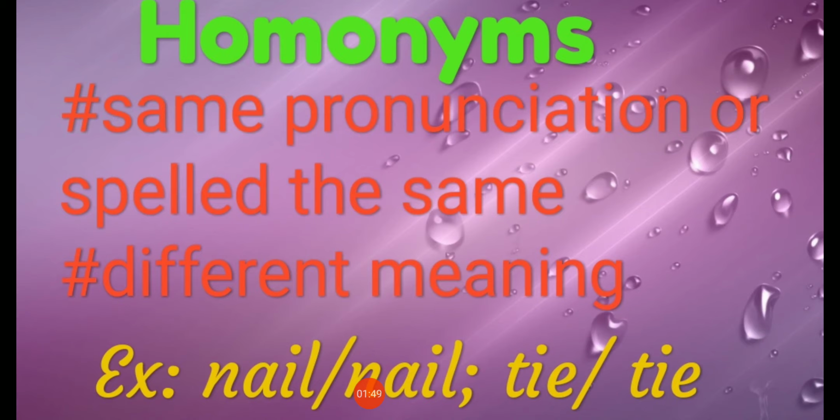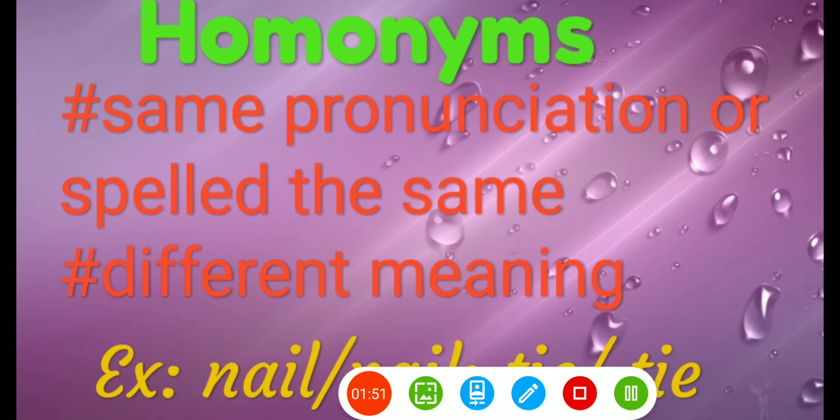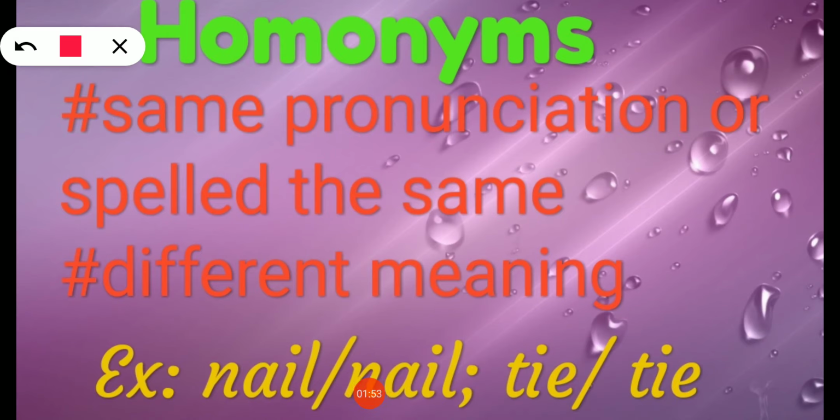So, what is a homonym? Listen. Homonyms are words which have the same pronunciation or are spelled the same. Homo means same, as we have seen already.